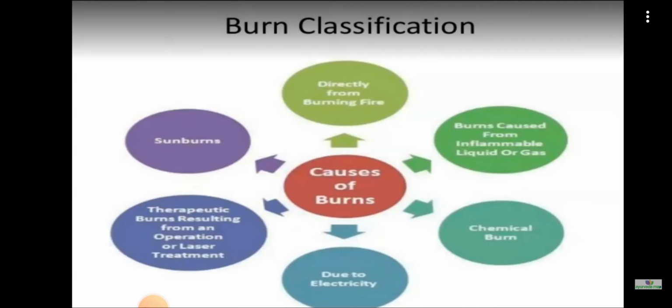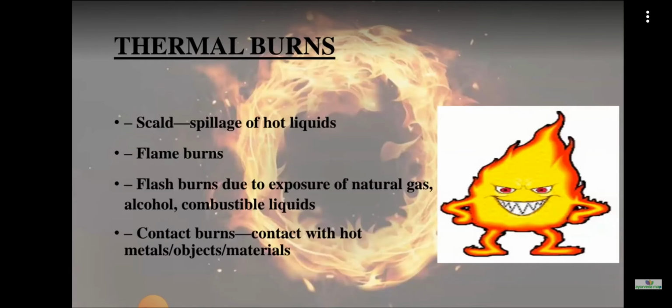Based on these causes, like if it is from direct burning fire, if it is caused due to any chemicals, if it is caused due to any electric current, classification is done. Different types of burns are told. First one is thermal injury or thermal burns. Thermal burns include scalds, that is spillage of hot liquids, then flame burns, then flash burns like exposure of natural gas, combustible liquids, and contact burns.